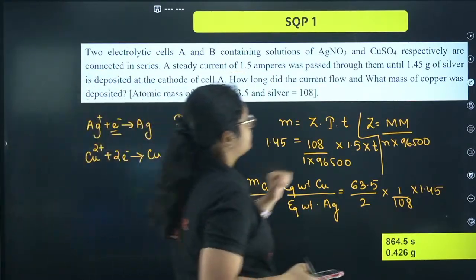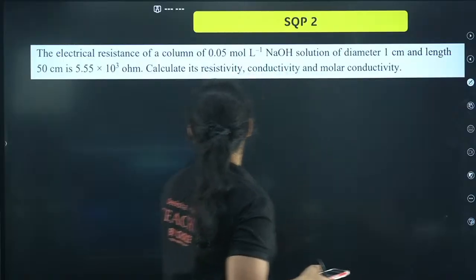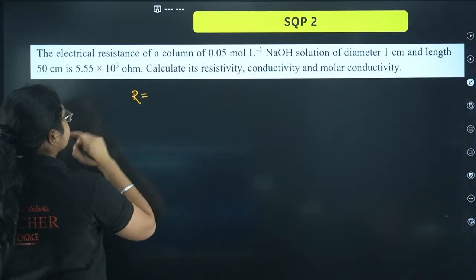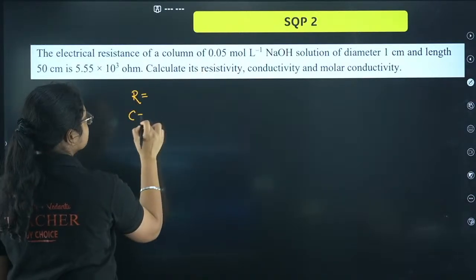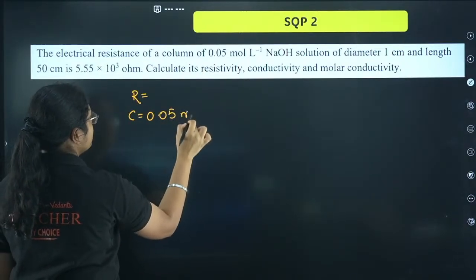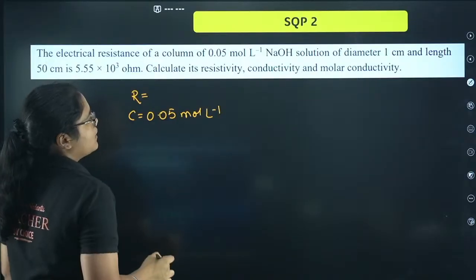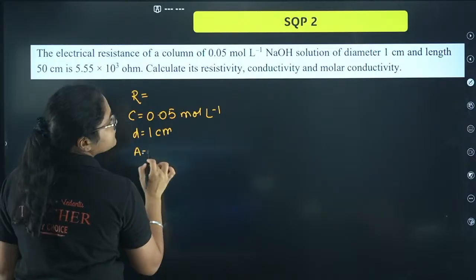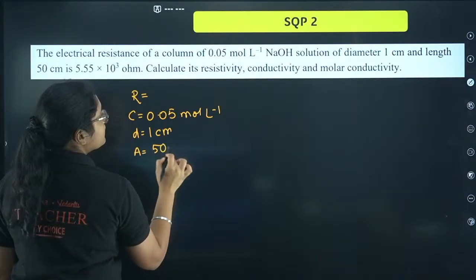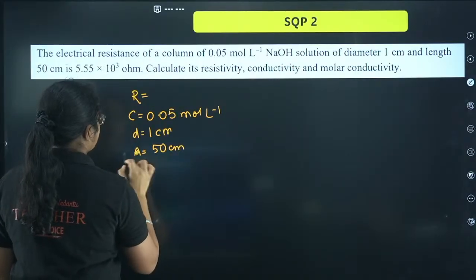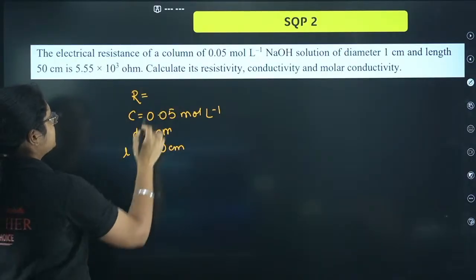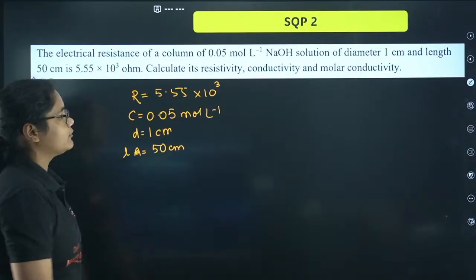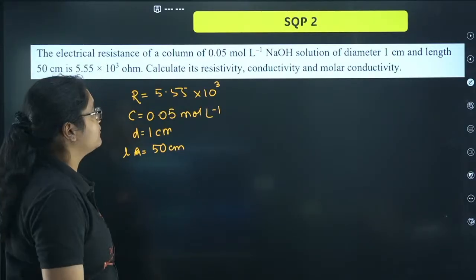Okay, let's move to the next question. Here, the electrical resistance of a column. So you have resistance given. So the electrical resistance of a column of solution of concentration 0.05 mole per liter, diameter given is 1 centimeter. Okay, not area, sorry. Length is 50 centimeter, diameter is 1 centimeter, resistance is 5.55 into 10 to the power of 3 ohm. Calculate its resistivity, conductivity and molar conductivity.